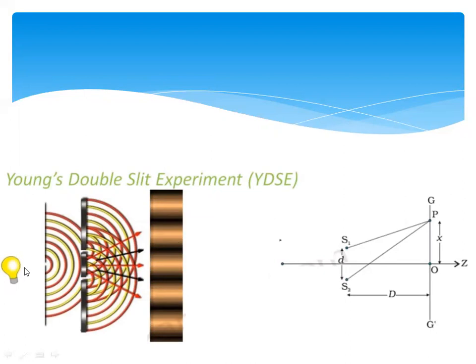What is meant by coherent sources? Coherent sources means waves which have the same amplitude and whose phase difference is zero, or which maintain the same phase difference. So can we use a laser everywhere? Is it possible? It is highly impossible. So what Young did was create a source with a constant phase difference by using a single light source. How is it possible?